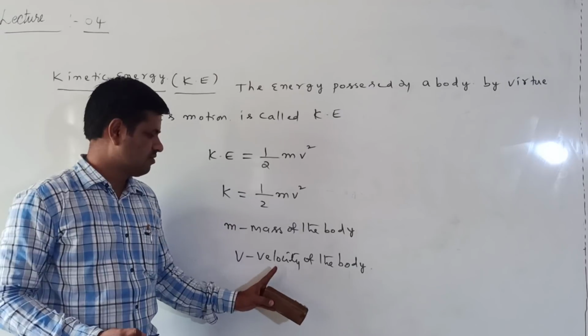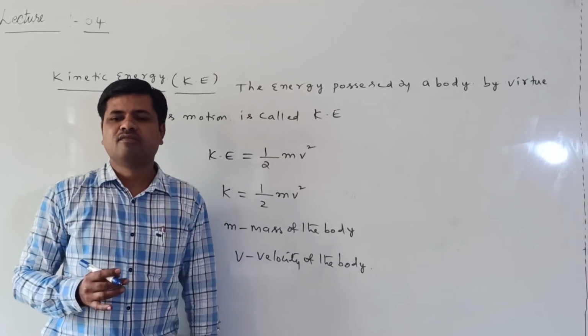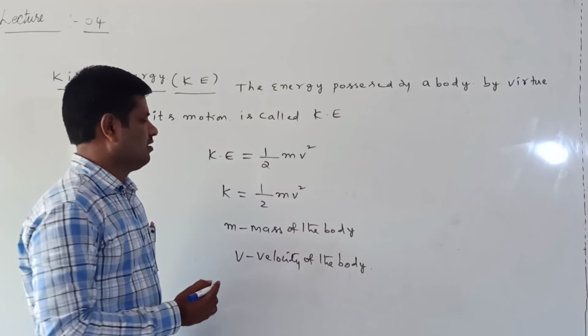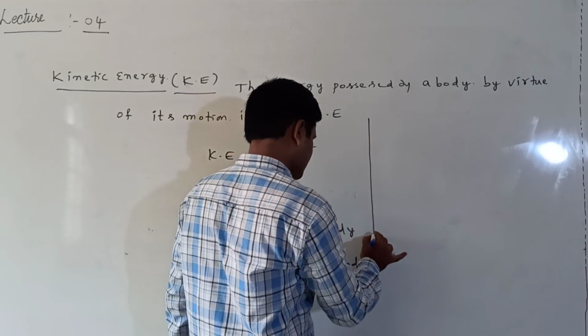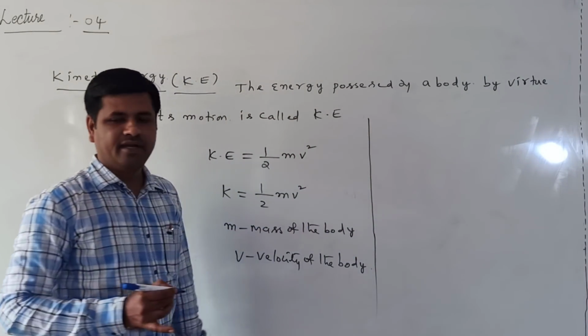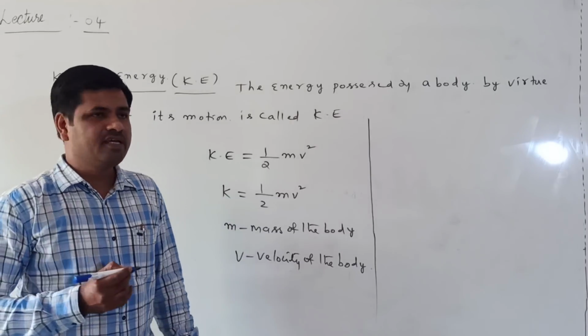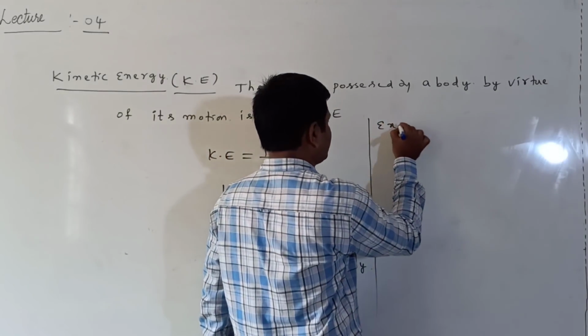This is the expression for the kinetic energy. Here m is the mass of the body, v is the velocity of the body. Now what are the examples of kinetic energy? For now we are discussing two examples.